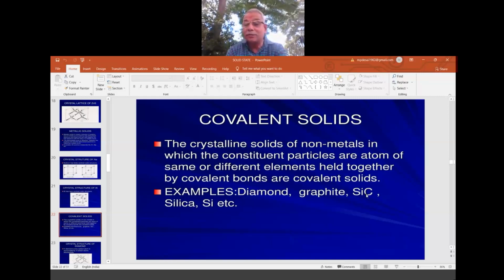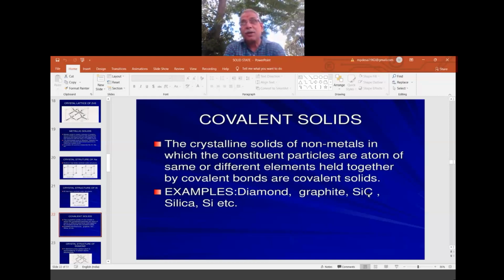One more is silicon carbide, which is called carborundum, its common name in chemistry. It is also hard like diamond. Because of this hardness, silicon carbide is used in making artificial diamonds, because natural diamonds are very costly, as extracting them from the earth's crust is a costly process. So nowadays we go for artificial diamonds using silicon carbide combinations or graphite carbon combinations. All of that we learn in higher classes. They are called artificial diamonds.